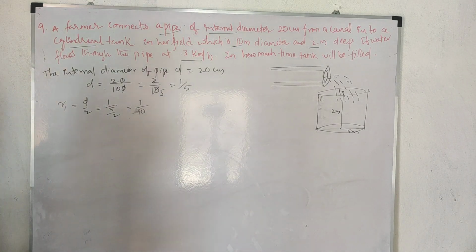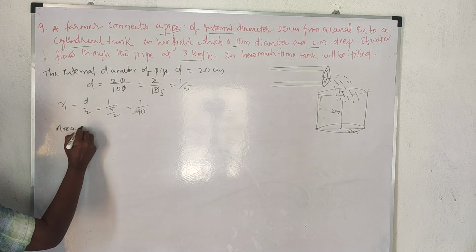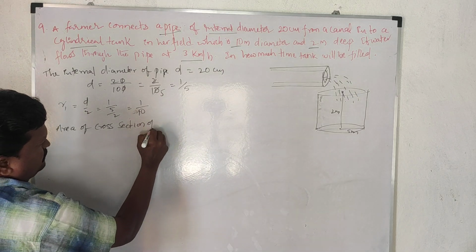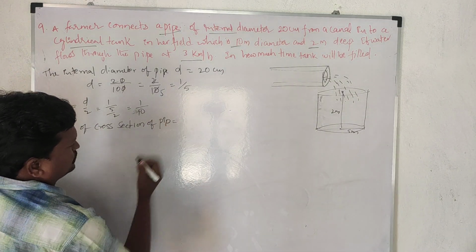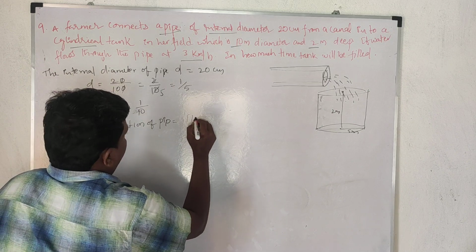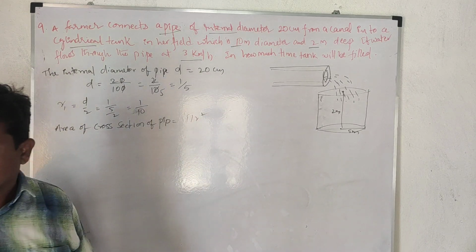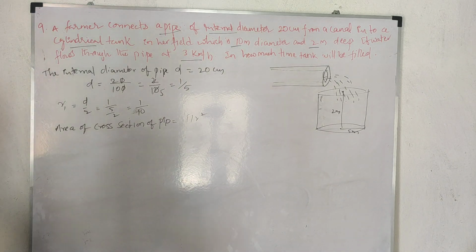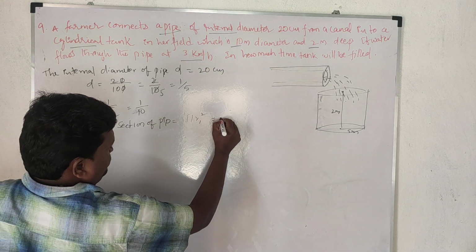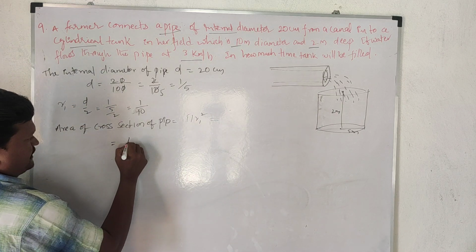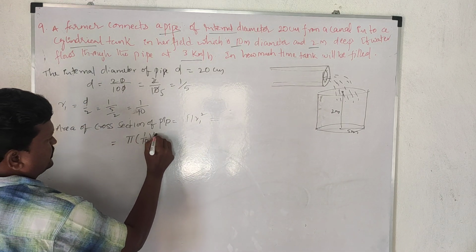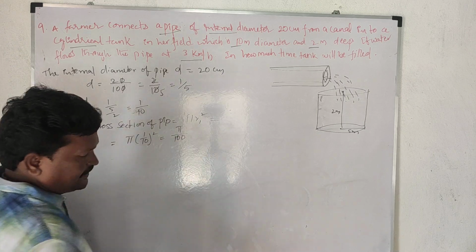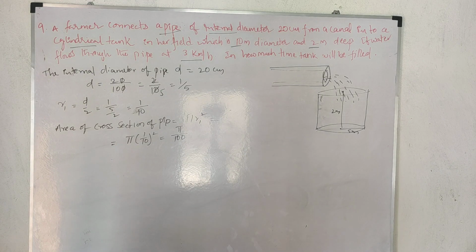See that, the area of cross section of the pipe. Area of cross section of pipe is equal to pi r square, that is pi r1 square. That is pi into r1, which is 1 by 10, squared. This is pi by 100.